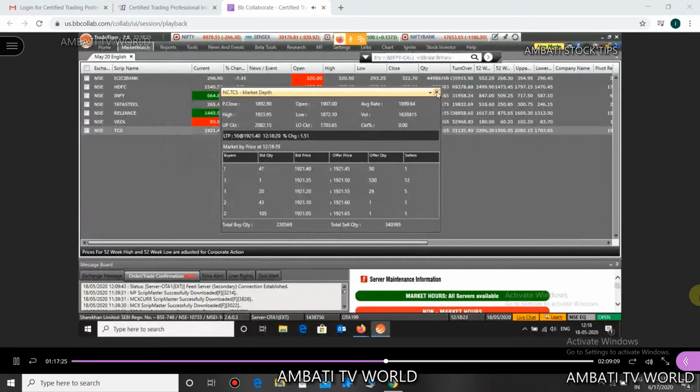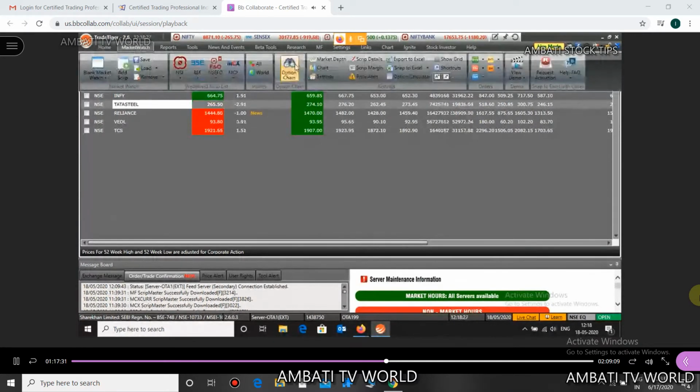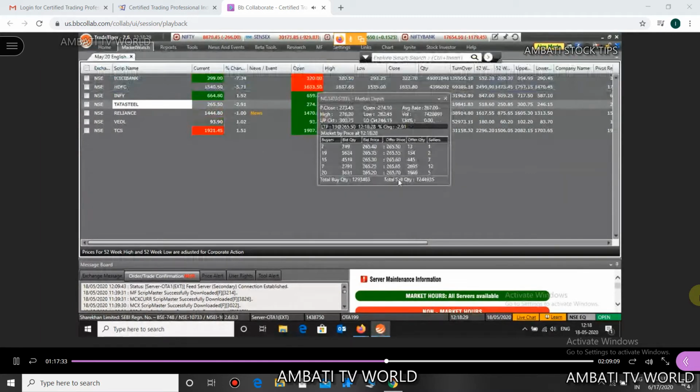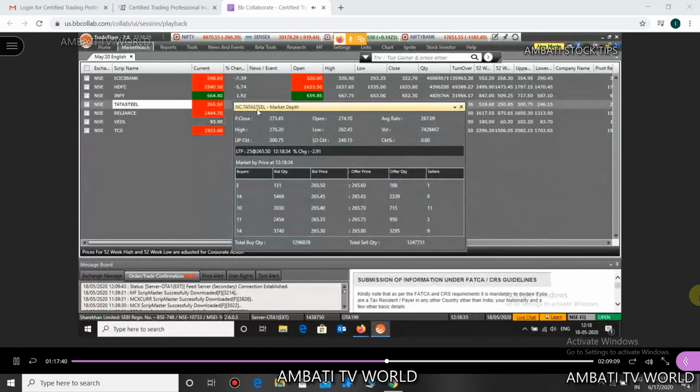So whichever stock or script you click on, if I click on Tata Steel, go to market watch and click on market depth, I will get the market depth of Tata Steel. Can you see on the top it's written Tata Steel.